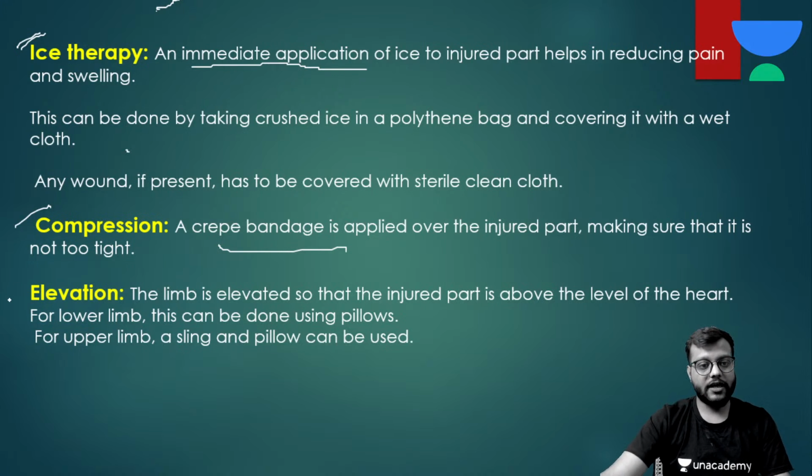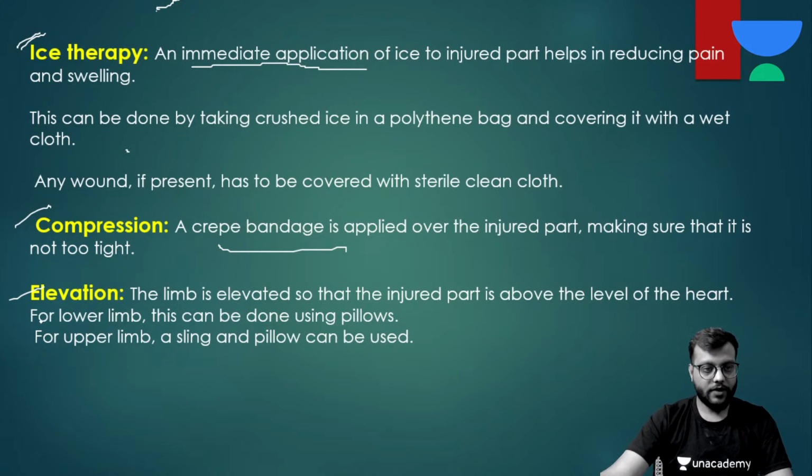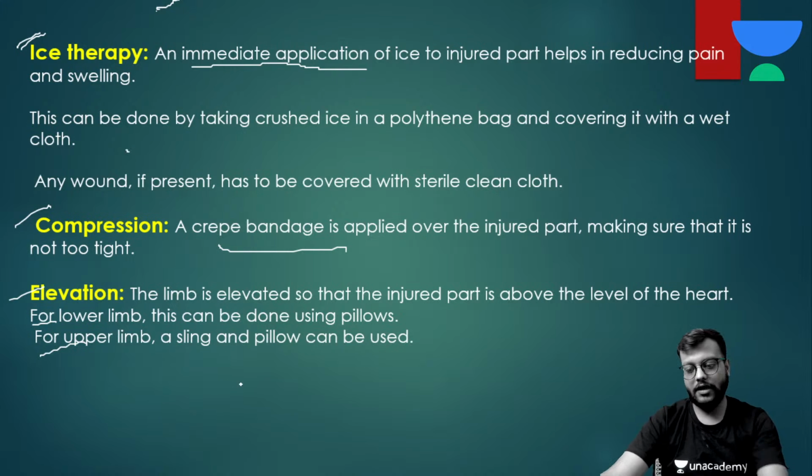And elevation, as I have already told you, is very important to reduce the swelling, and the injured limb should be above the level of the heart of the patient. For the lower limb, it is done by using pillows, and for the upper limb by a sling.